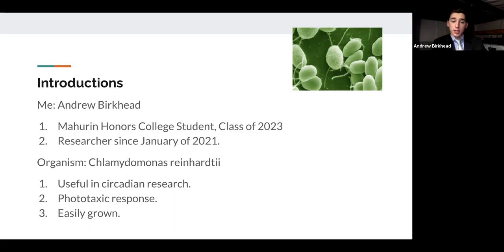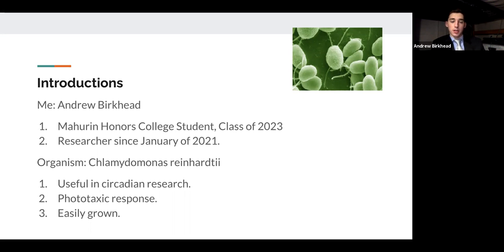The organism we are using as a model is Chlamydomonas reinhardtii. It's very useful in circadian research, largely due to its very similar sleep-wake cycle to humans, in that they're both about 24 hours. The reason for that is because they have to acclimate to the same condition of the sun rising and falling, which is a fairly obvious reason.